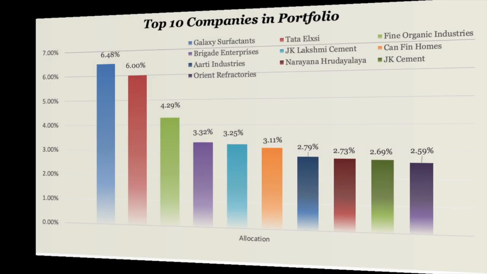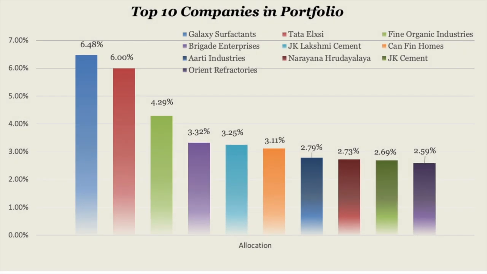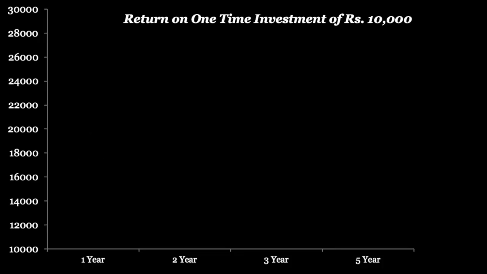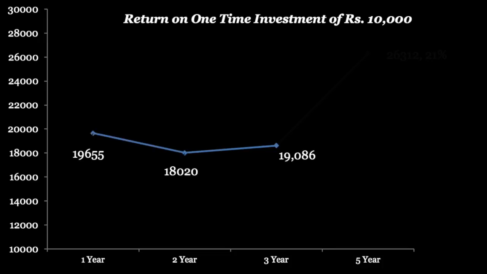And if we talk about its allocation to the top 10 companies, it is investing the majority of its money in Galaxy Surfactants, Tata Elxsi, Fine Organic Industries. All these companies have been performing really well for the past 1.5 years. And this outperformance of these companies is reflected in the returns of this fund as well. If you had invested 10,000 rupees as a one time investment in this fund 5 years ago, that 10,000 rupees would have become 26,000 rupees, an annualized return of around 21%.